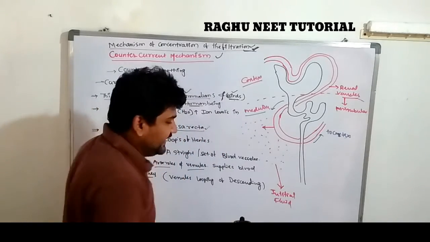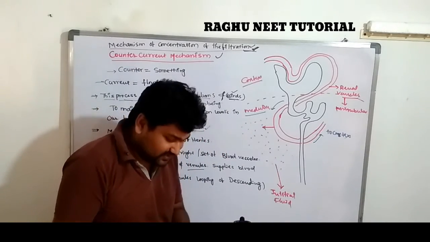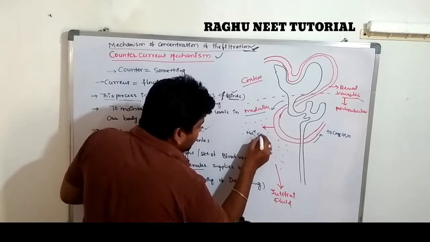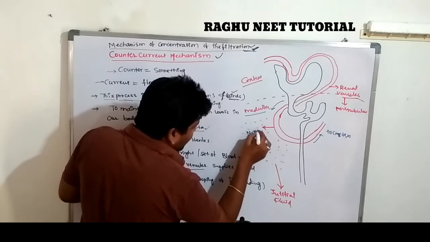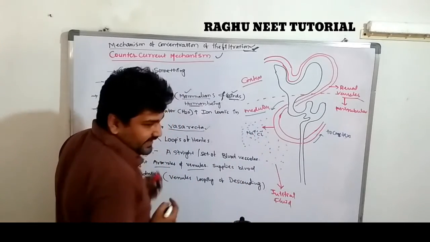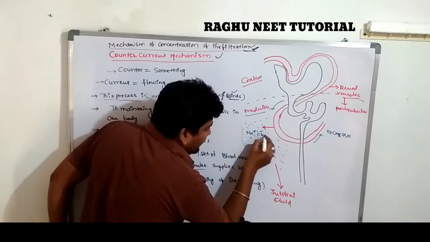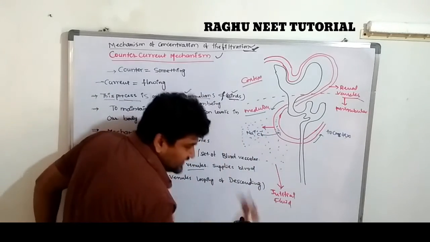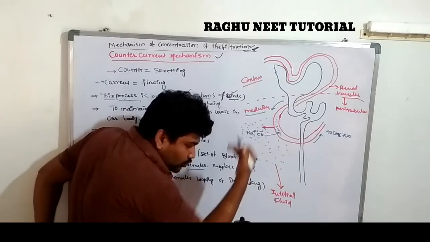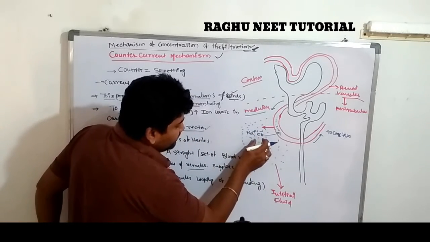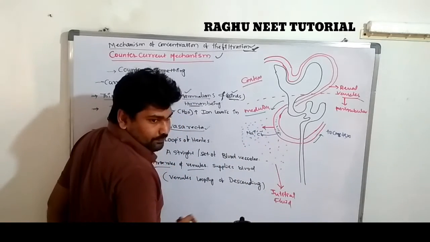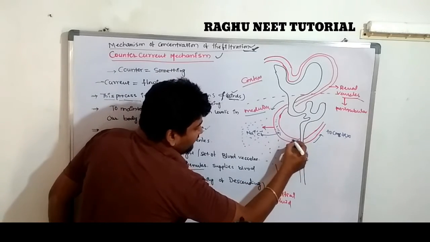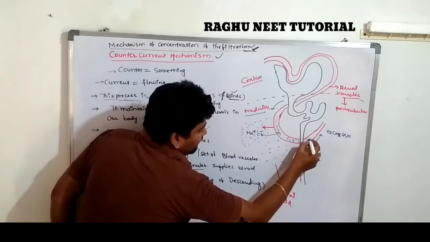This interstitial fluid consists of a huge amount of ions, sodium and chloride ions. A very rich amount of sodium and chloride ions are there in the interstitial fluid. When the venules are descending towards the medulla, the sodium and chloride ions enter into the renal venules.